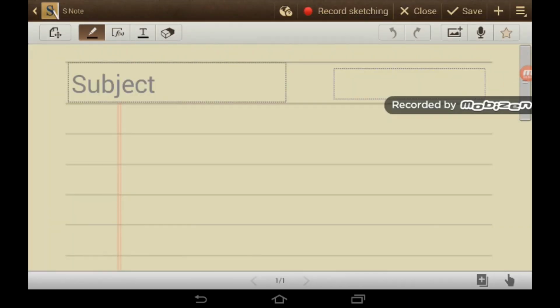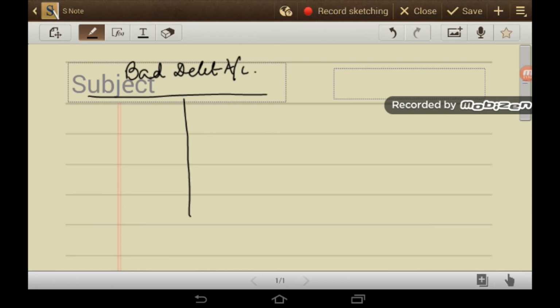Let us discuss the structure of the provision for bad debt account and the bad debt account. Bad debt account is a nominal account.